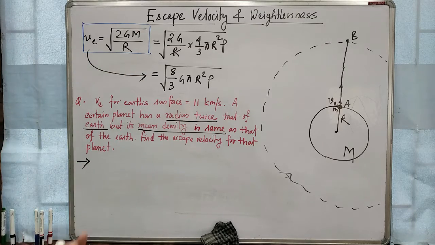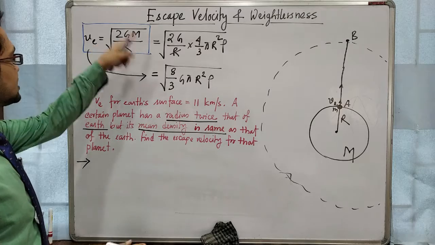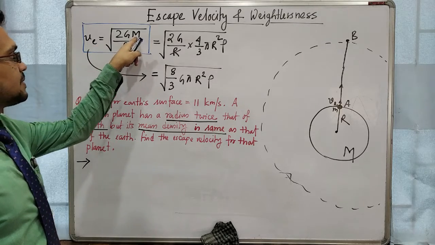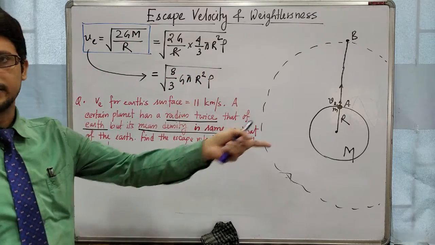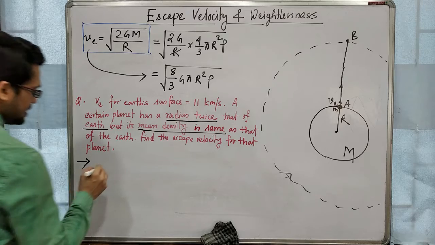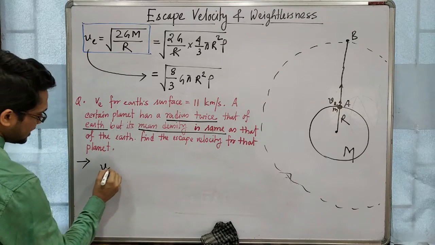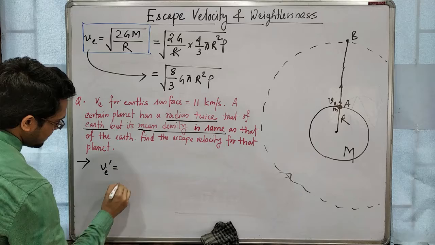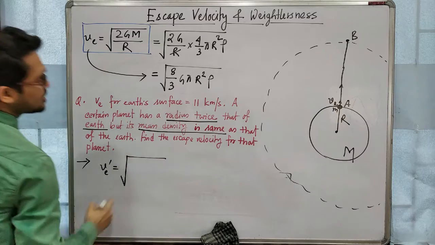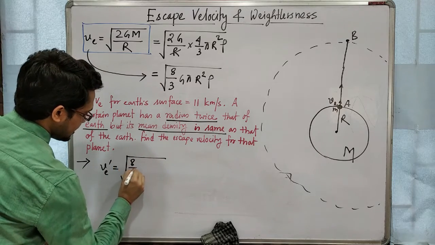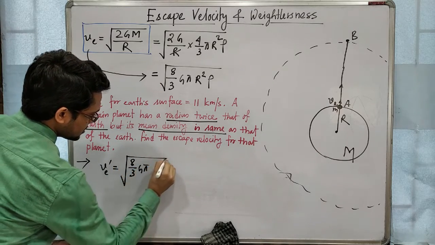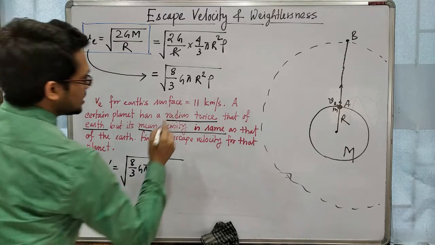No need to remember, I am again telling you, you can remember this formula. Just in place of m put 4 by 3 pi r cube rho, simple. So VE for that planet, I am writing it VE prime, will be root over 8 by 3. These are constants, so these are not changing.